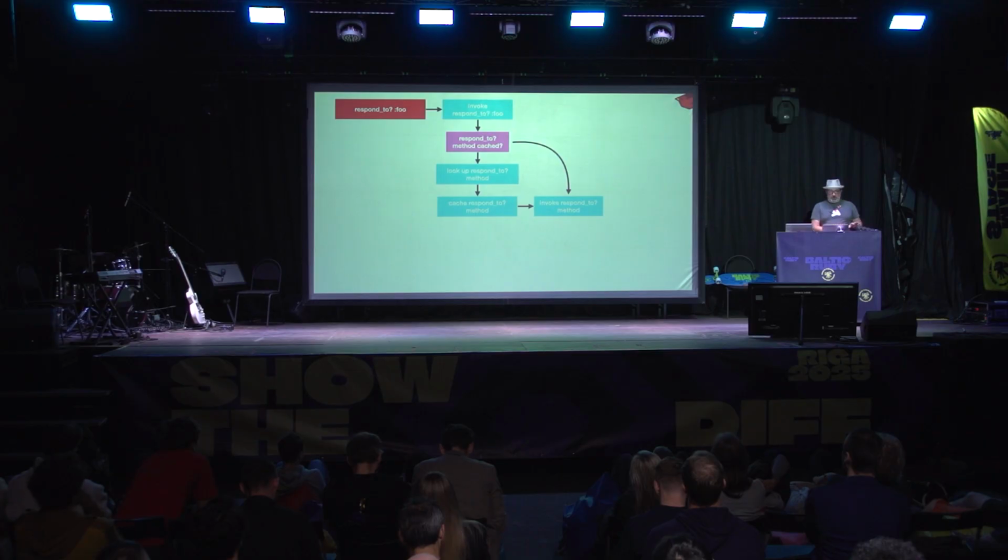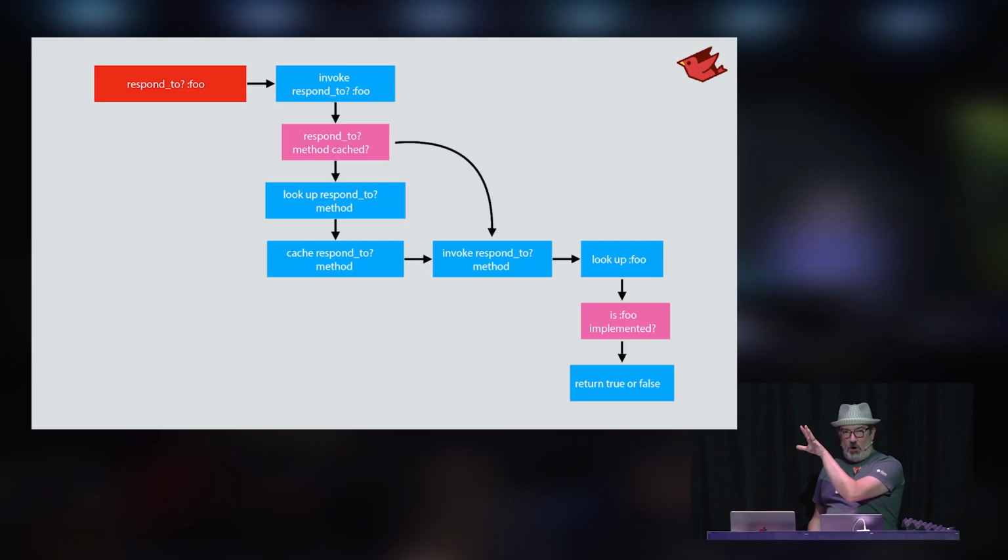But then the way it worked before is we essentially did this all over again inside respond_to. We would go look up the foo method, check if it's implemented, and then return a true or false result depending on whether it's available. But this is the same thing. We should be able to cache this information as well. So I taught JRuby and taught the JVM how to do that.